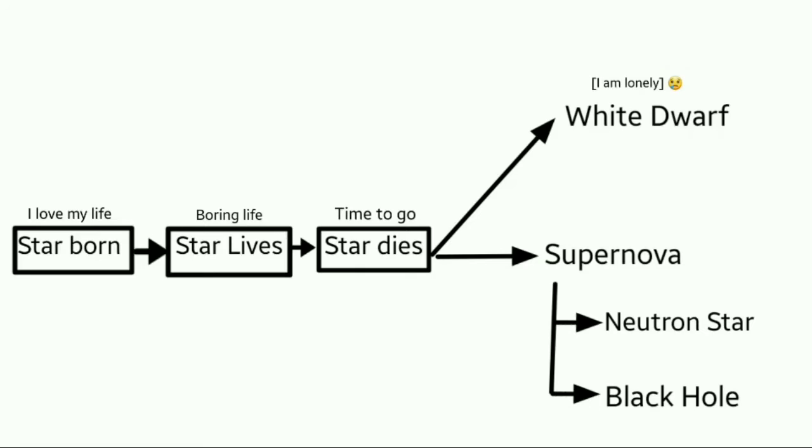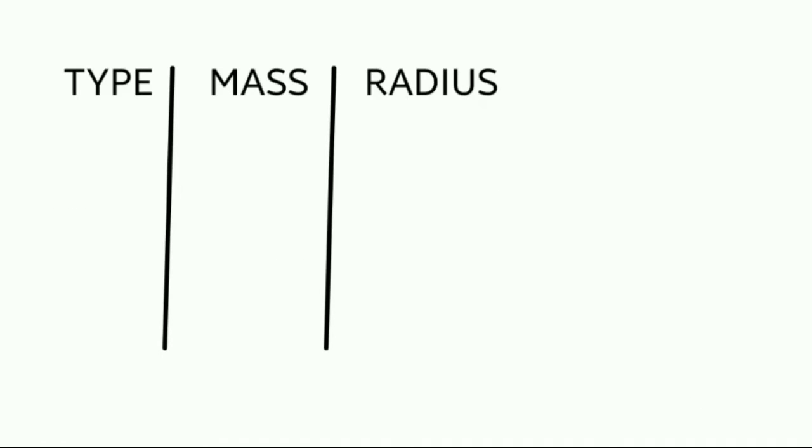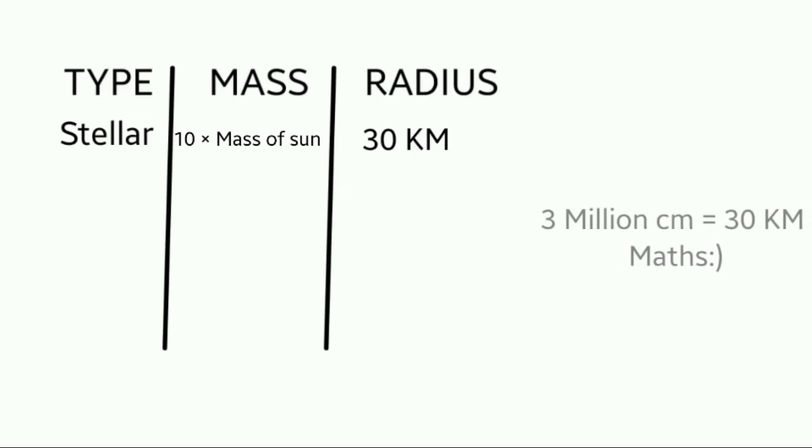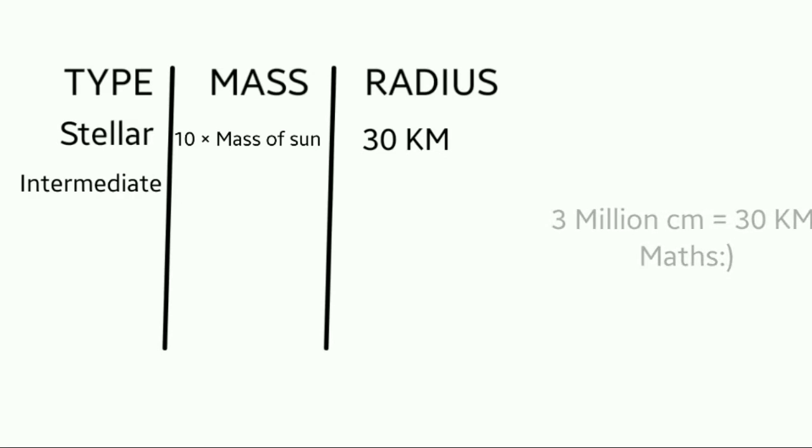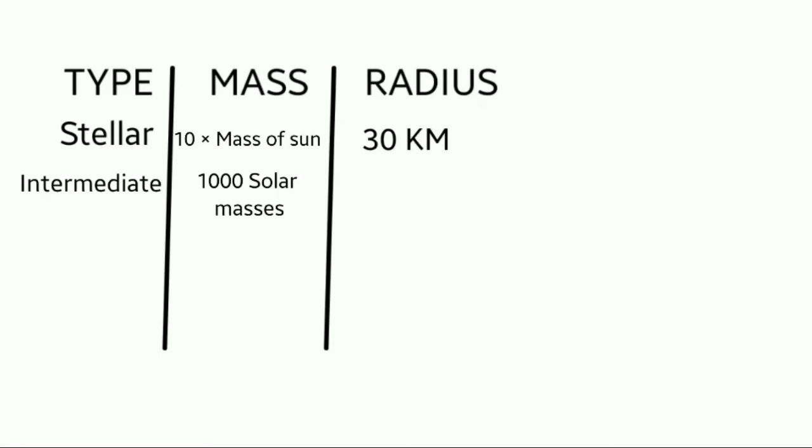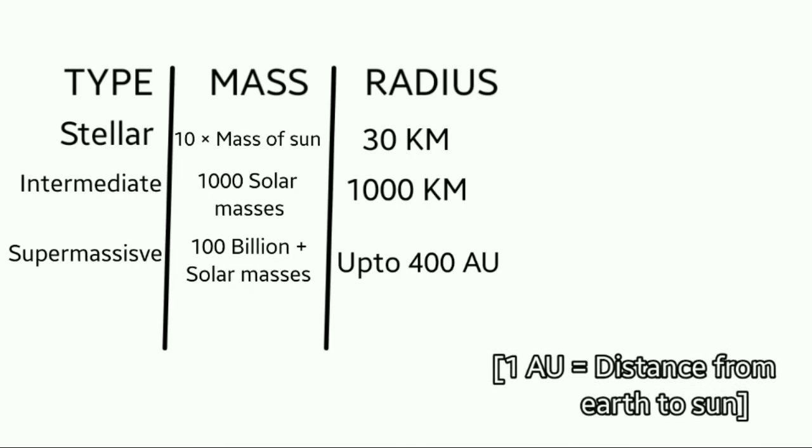But the formation of a black hole depends on the mass of the star. Stars with mass more than 3 solar masses become a black hole. Black holes are categorized on the basis of their masses. There are stellar black holes with 10 times the mass of our Sun and a radius of around 3 million centimeters. Then there are intermediate mass black holes with 1,000 solar masses and a radius of 100 million centimeters. Then there are supermassive black holes like the one in the center of our galaxy named Sagittarius A. These black holes have 100 million to 10 billion solar masses.